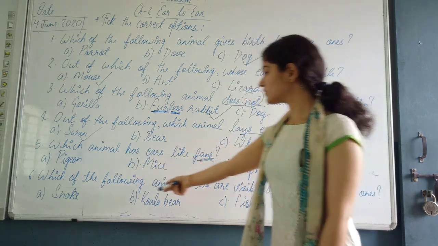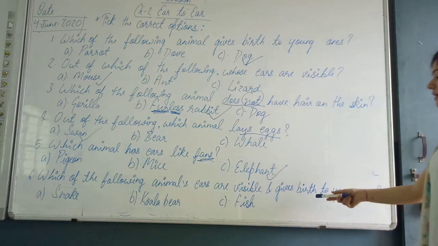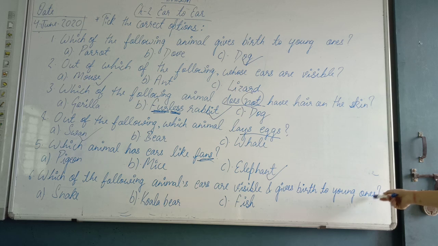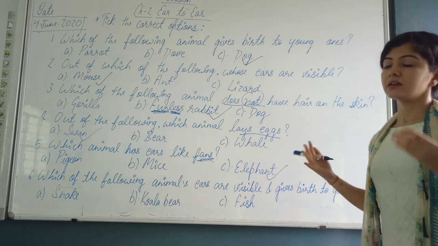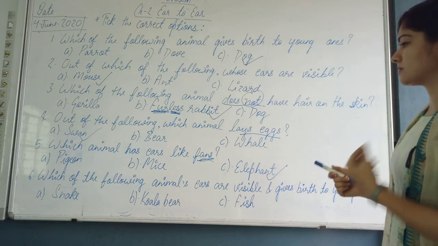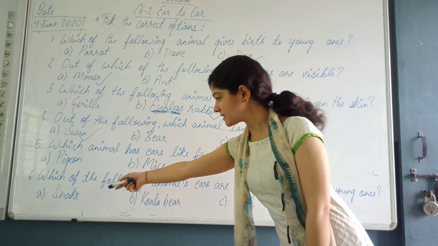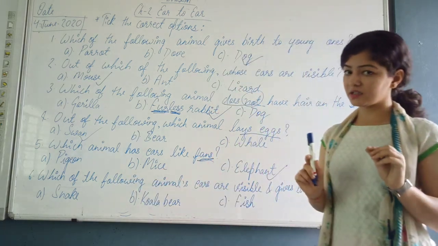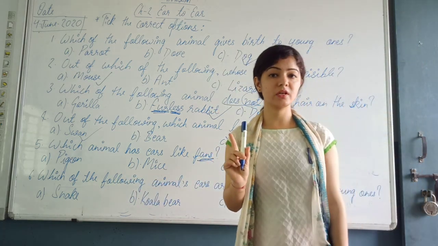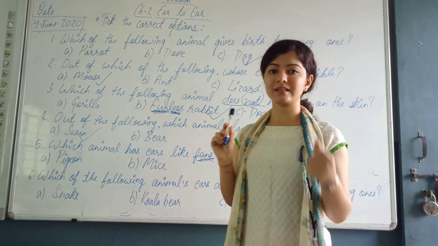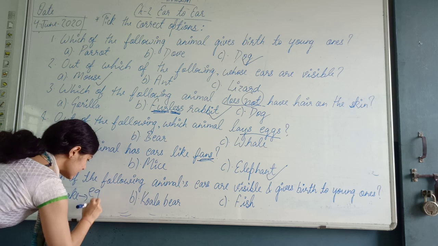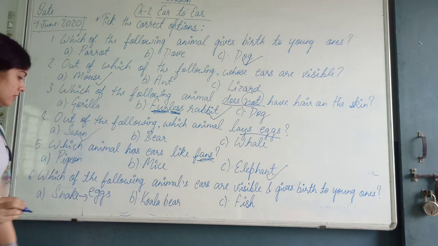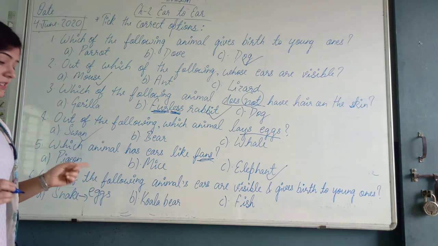Sixth one, which of the following animals' ears are visible and gives birth to young ones? So two things you have been asked here: the animal whose ears are visible as well as it gives birth to the young ones. So let's see the options. Snake, first of all. First thing is that snake does not give birth to the young one. It lays the eggs. Also it doesn't have hair on its skin.